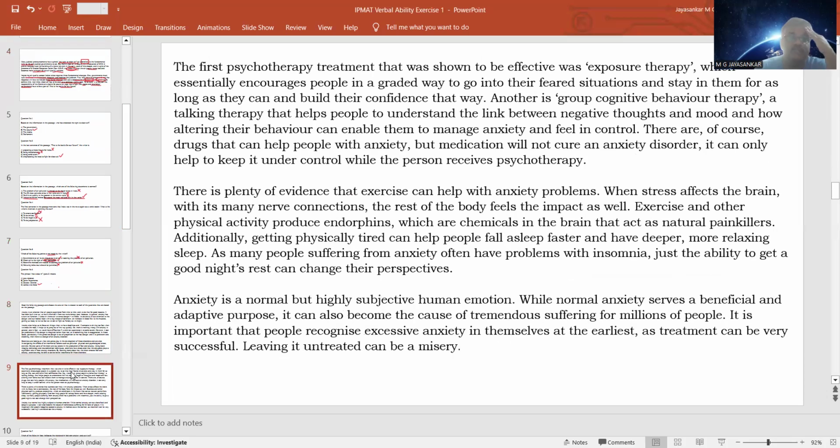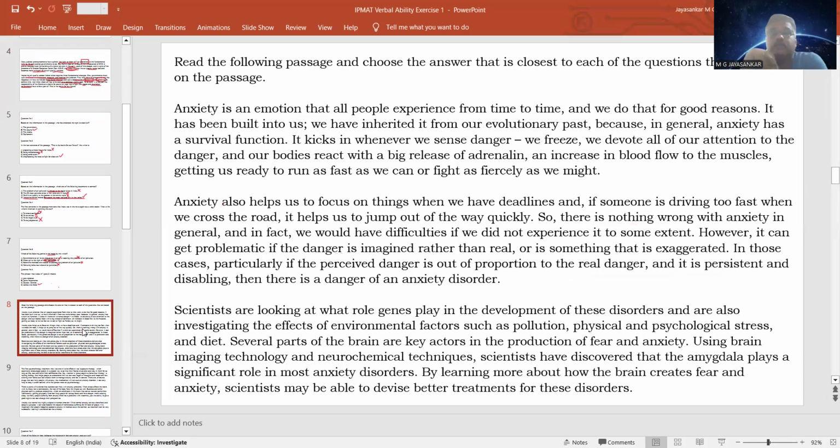Now the second passage is talking about anxiety, or excessive anxiety, the anxiety disorder. It is basically saying that anxiety is a normal behavioral pattern. It is part of our survival instinct, because when we are anxious, all our senses become very keen, and the body is prepared either to fight or to flee. So anxiety kicks in when there is an adverse situation. At that time all our senses become very keen and alert, either to fight or to flee.